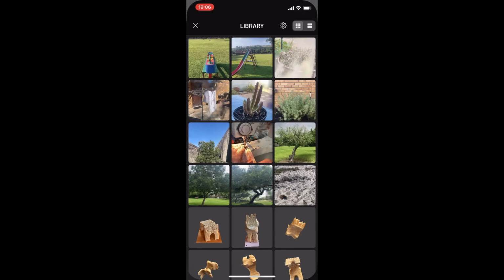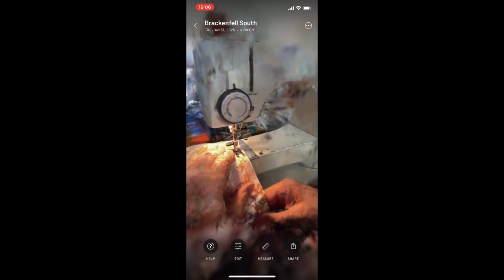The overarching theme, though, is memory, of what is real and what is not, what is perceived and what is imagined. Now, to do this, I'm scanning in real-life objects and moments and creating Gaussian splats. I'm using Luma AI and also Scaniverse.